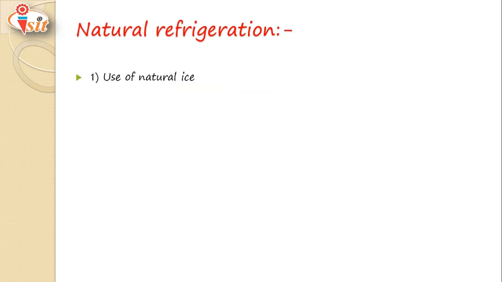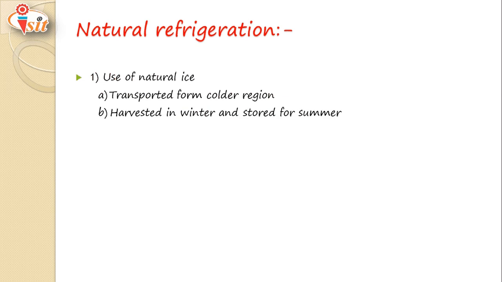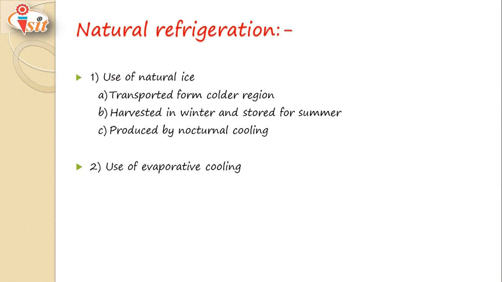Next one, natural refrigeration. In natural refrigeration, natural ice is used, transported from colder regions, harvested in winter and stored for summer, or produced by nocturnal cooling, which we have already seen. Use of evaporative cooling is one of the natural cooling methods. We will see it in the next part. Cooling by salt.